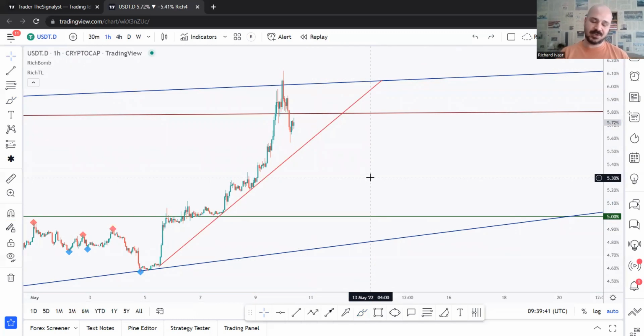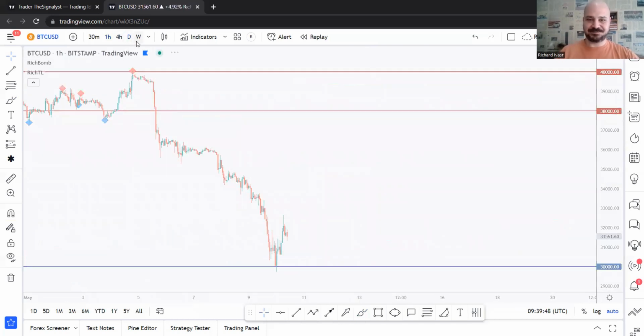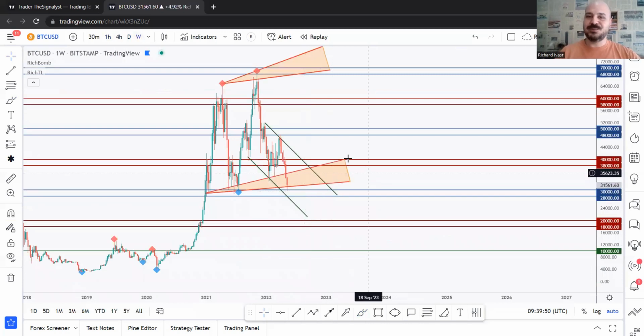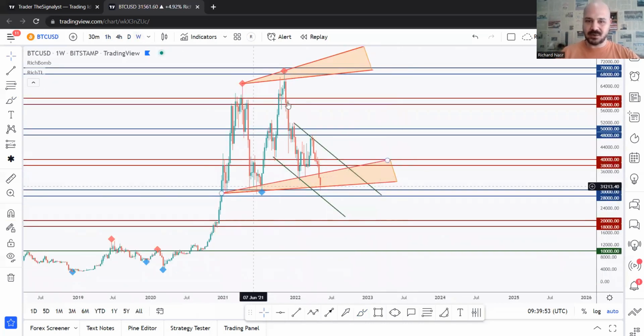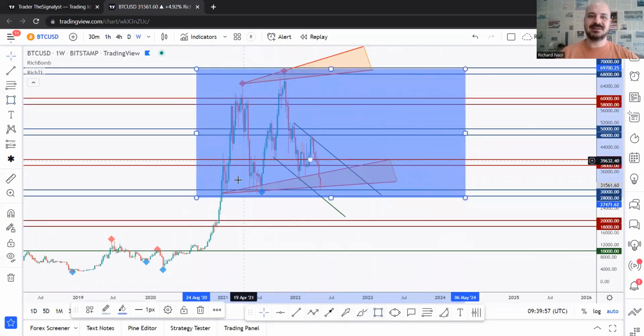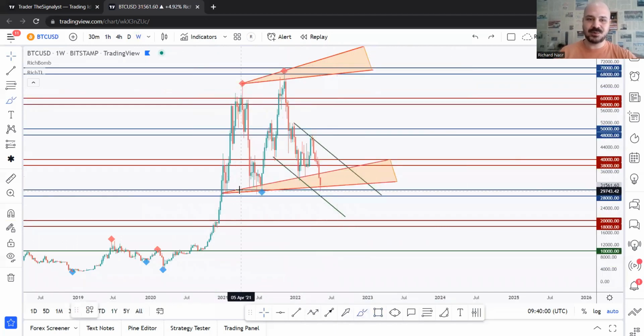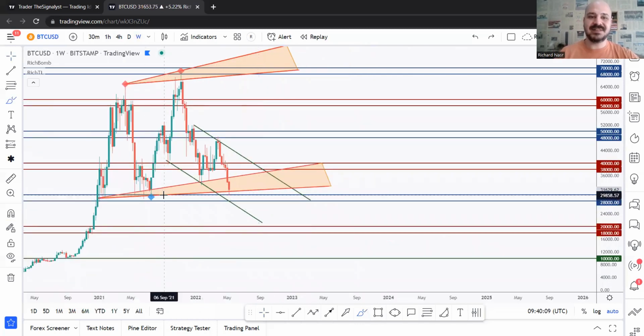Now we know where we are in the market. Sorry about that. So now we will go over Bitcoin, and that's it. So on Bitcoin, we can see that from weekly time frame, we are also overall bullish. We are trading kind of inside a big range, upper bound, lower bound, and so on. So now approaching the lower bound, which has been respected multiple times, which is the 30K zone, which you hear everyone talking about. So the 30K is a very strong area. It's a demand, an aggressive movement upward from it, a support, multiple rejections from it.